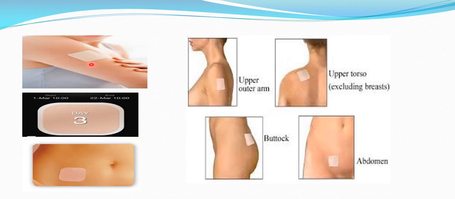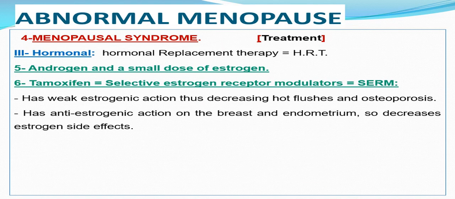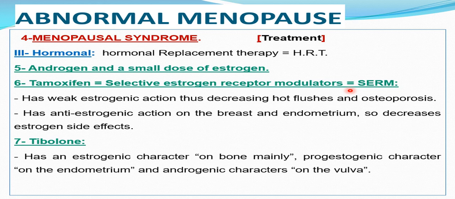This is a skin patch of estrogen or estrogen patch. Other types include a small dose of estrogen and a small dose of androgen, or selective estrogen receptor modulator like tamoxifen, which was used in treatment of cancer breast, but after a long time it acts as estrogen and was found to increase liability for endometrial hyperplasia and endometrial carcinoma.